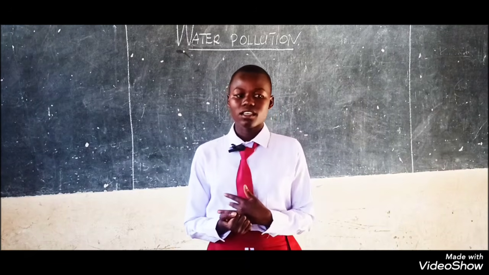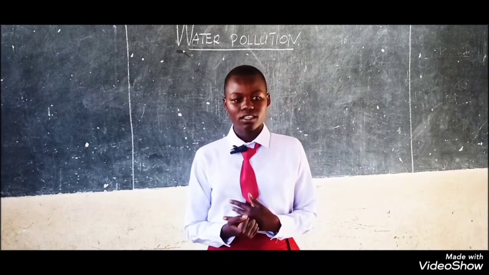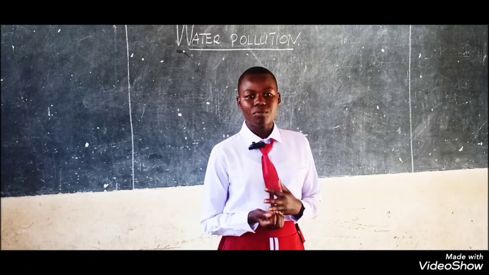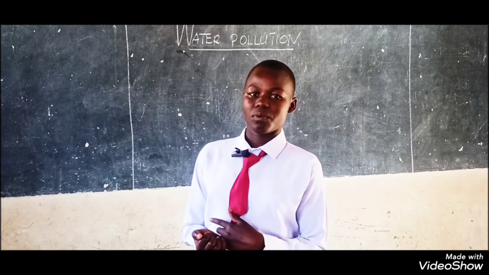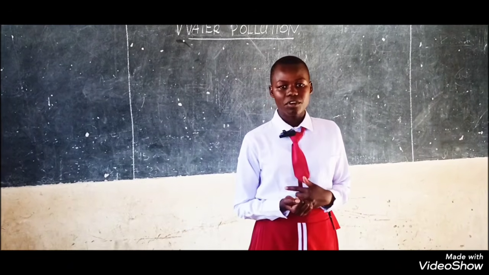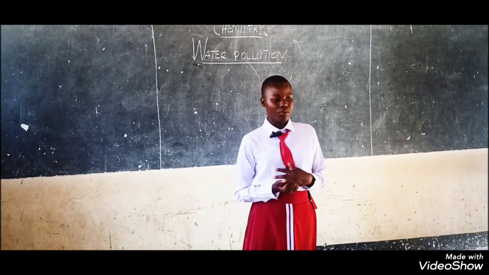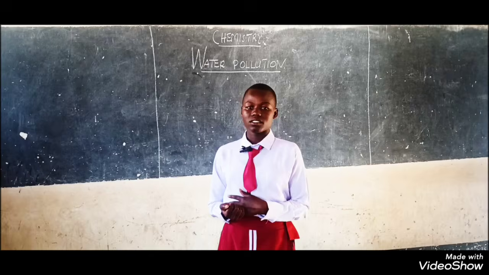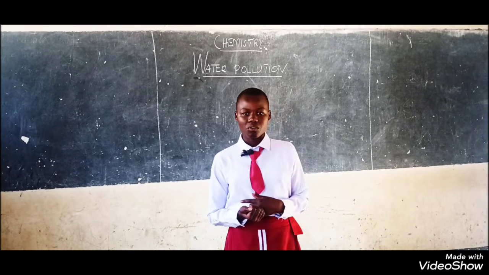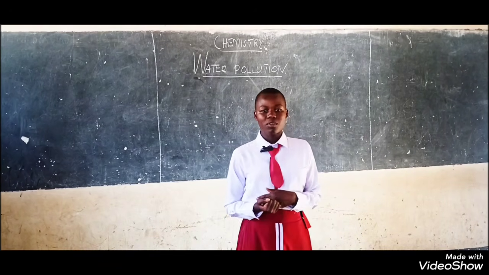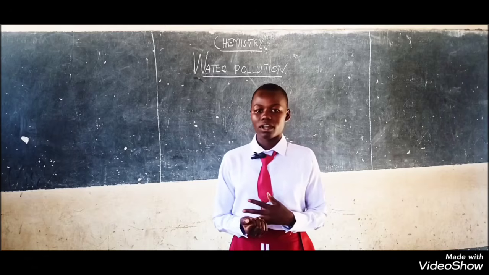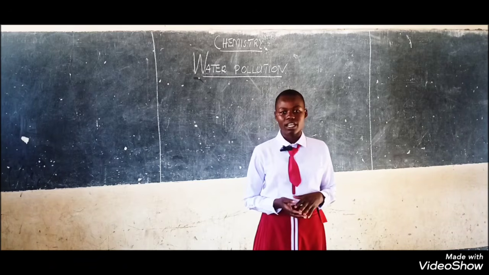Another is water pollution. Water pollution is the process of adding waste products to the water, for instance, oil spillage. Another is air pollution, which is the introduction of harmful substances to the air. This can be caused by smoke, carbon dioxide, and so on. Thanks.